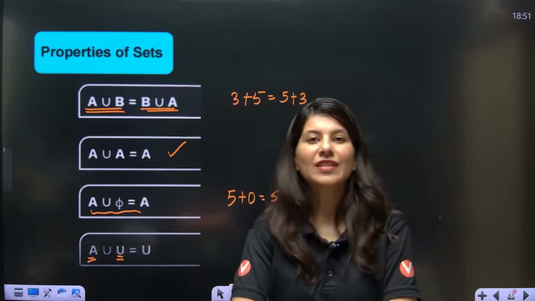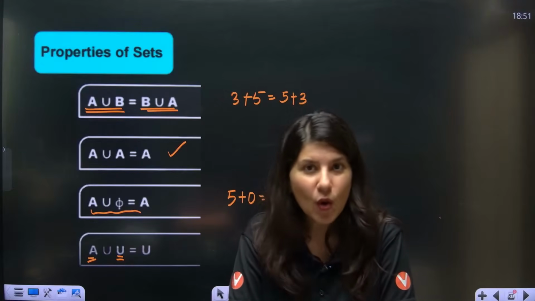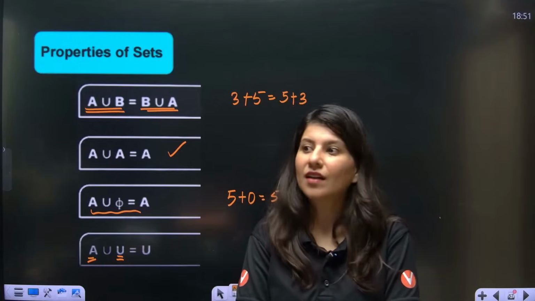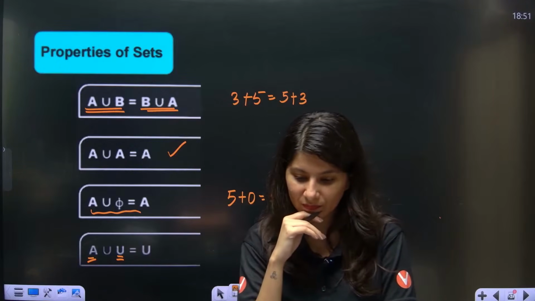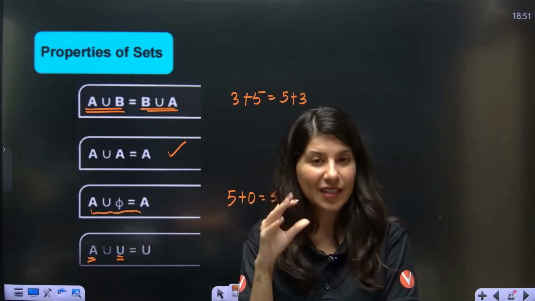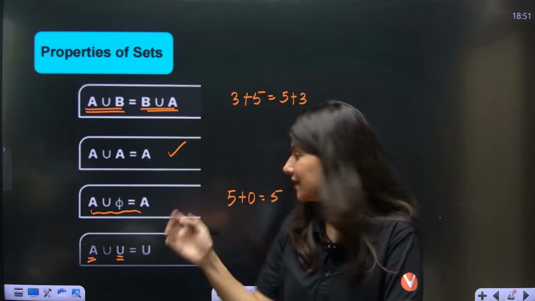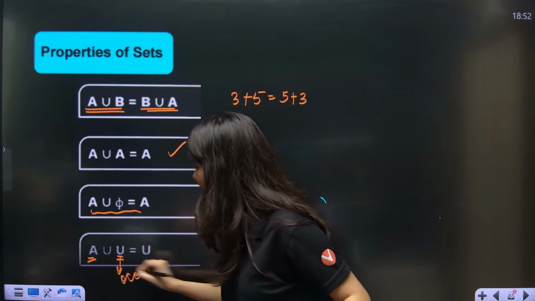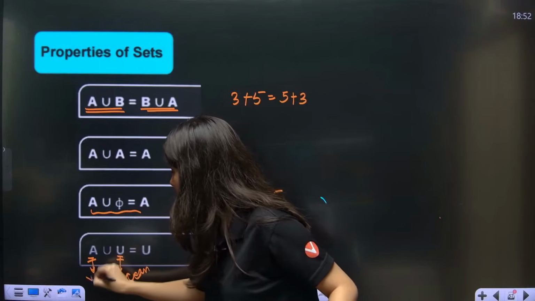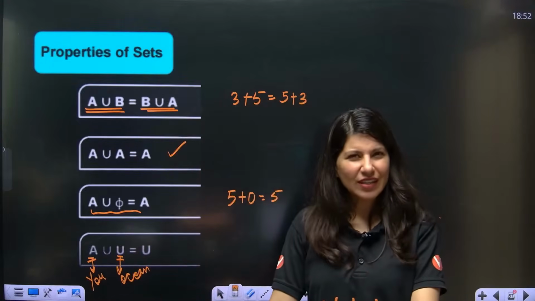A union universal set. Now just tell me one thing. If at all you go to Goa and dip yourself in ocean. Ocean is universal set. And A is poor little you. Just tell me, overall, nature will get impacted?